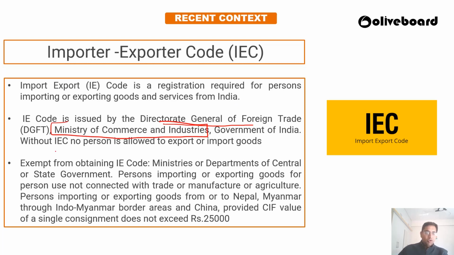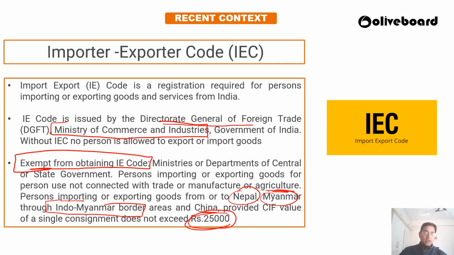Who are exempted under the import export code? There are a few institutions exempted, like a ministry or department of the central or state government, or any person importing or exporting goods for personal use, not concerned with trade, manufacture or agriculture. Also, a person importing or exporting goods to Nepal, Myanmar, through Indo-Myanmar border areas, and China, provided that their CIF value of a single consignment does not exceed rupees 25,000.